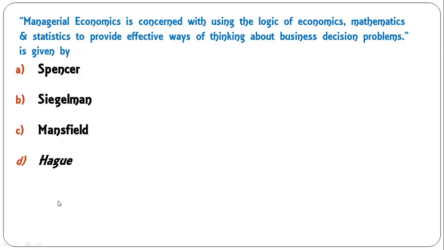Managerial economics is concerned with using the logic of economics, mathematics and statistics to provide effective ways of thinking about business decision problems. Is given by Spencer, Sigelman, Mansfield, Haig. So correct answer is C. Haig gave this definition.